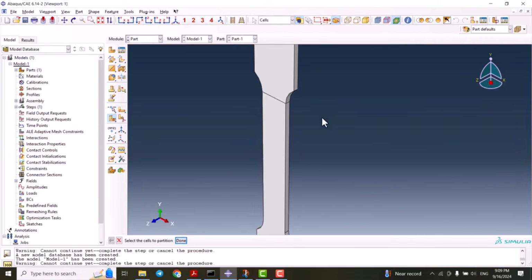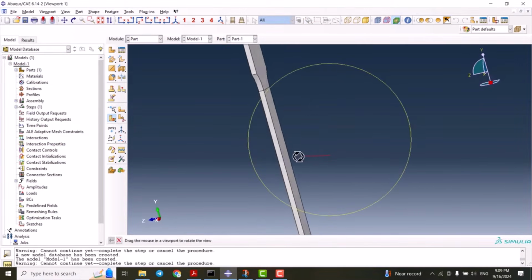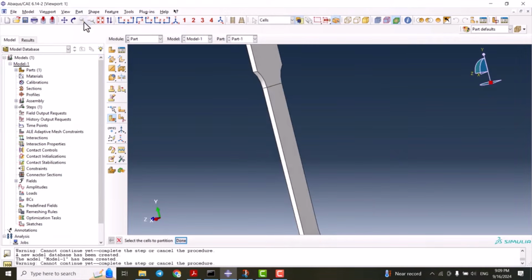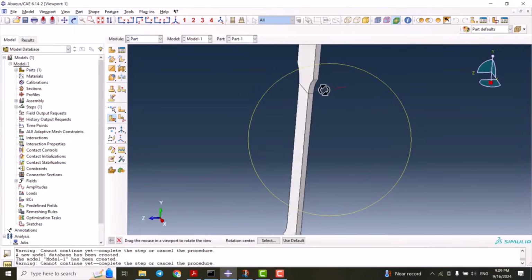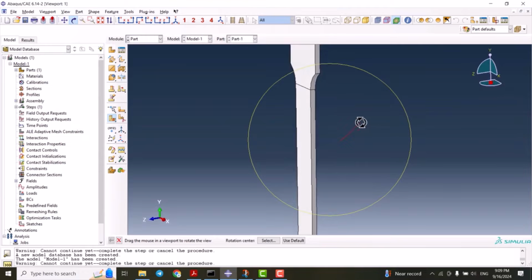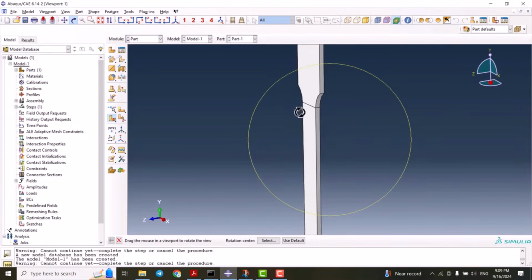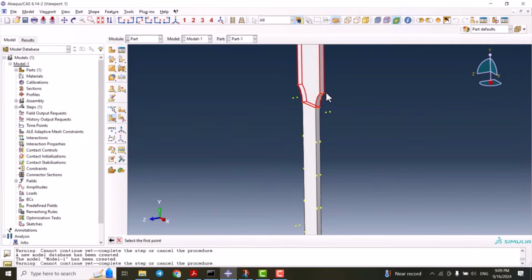By holding Ctrl Alt and left click we can rotate the sample, or we can use this one. As you see, this line is extruded, so I'm going to do that for the other two. By doing the same thing, we select this cell and 3 points, this point, and this point.